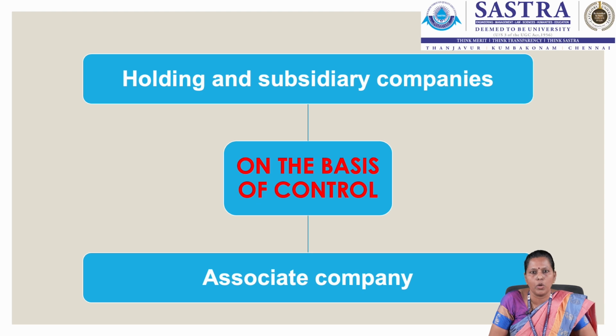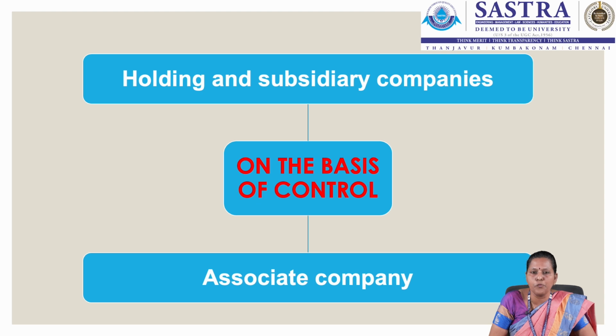The next type that we have is the associate company. In the case of an associate company, one company has a significant influence over another company. What is this significant influence? It means that one company has more than 20% of the share capital in another company and their shareholding should not exceed 50%. An associate company is not a subsidiary company.